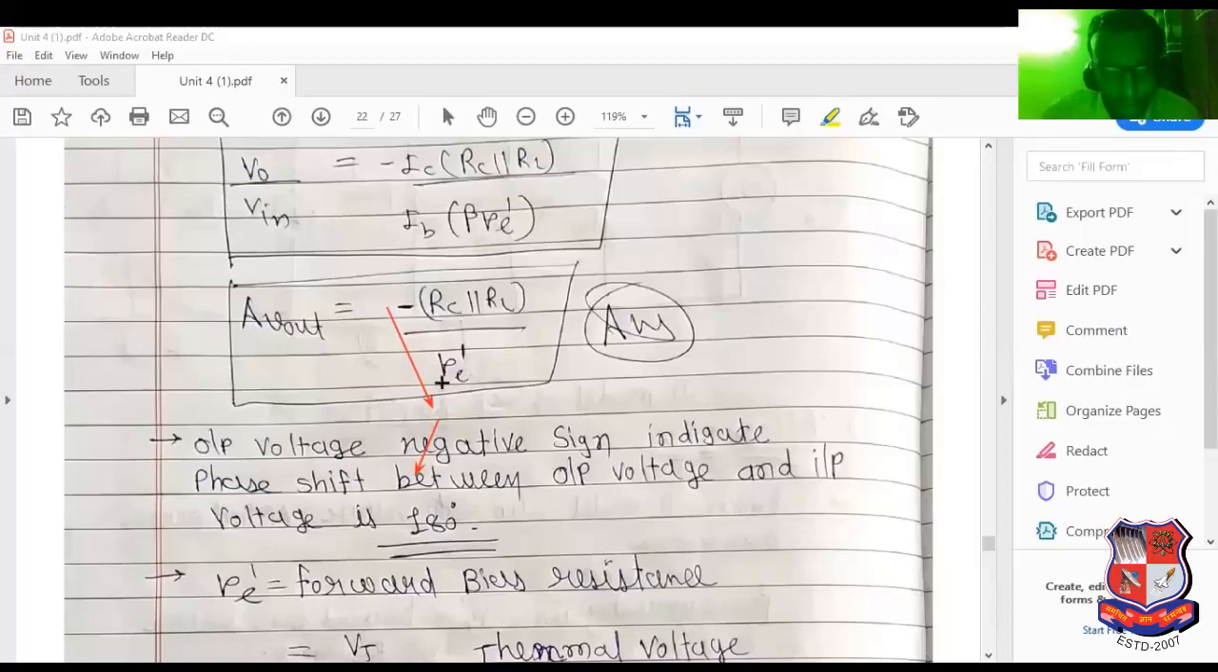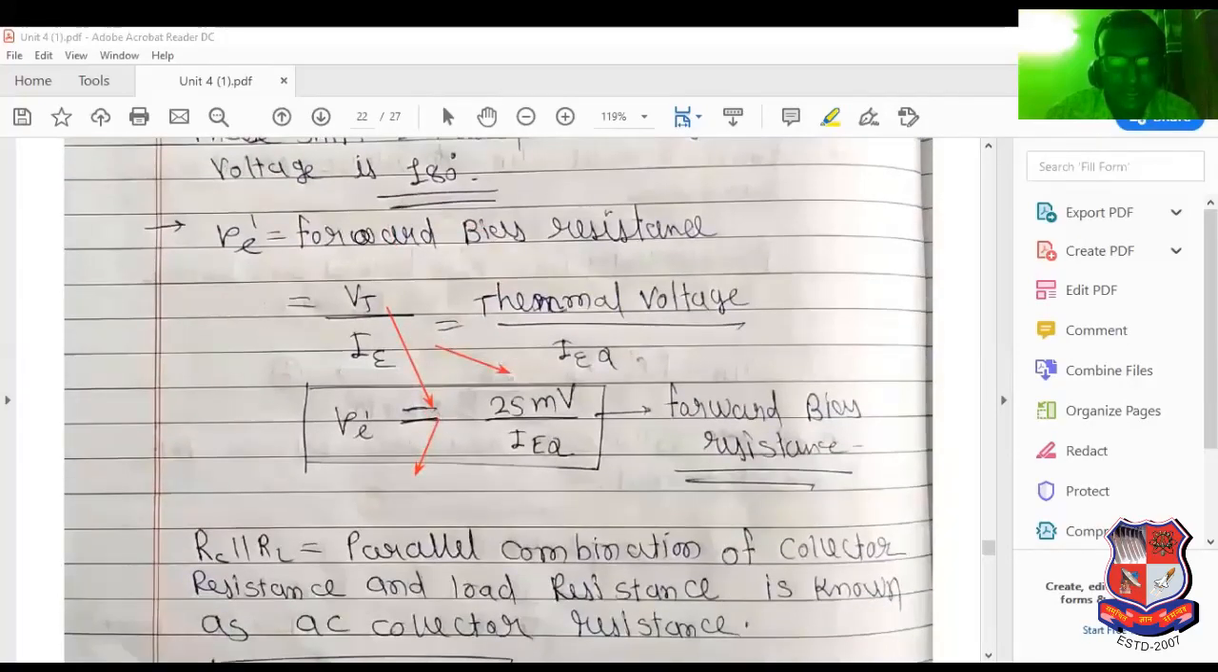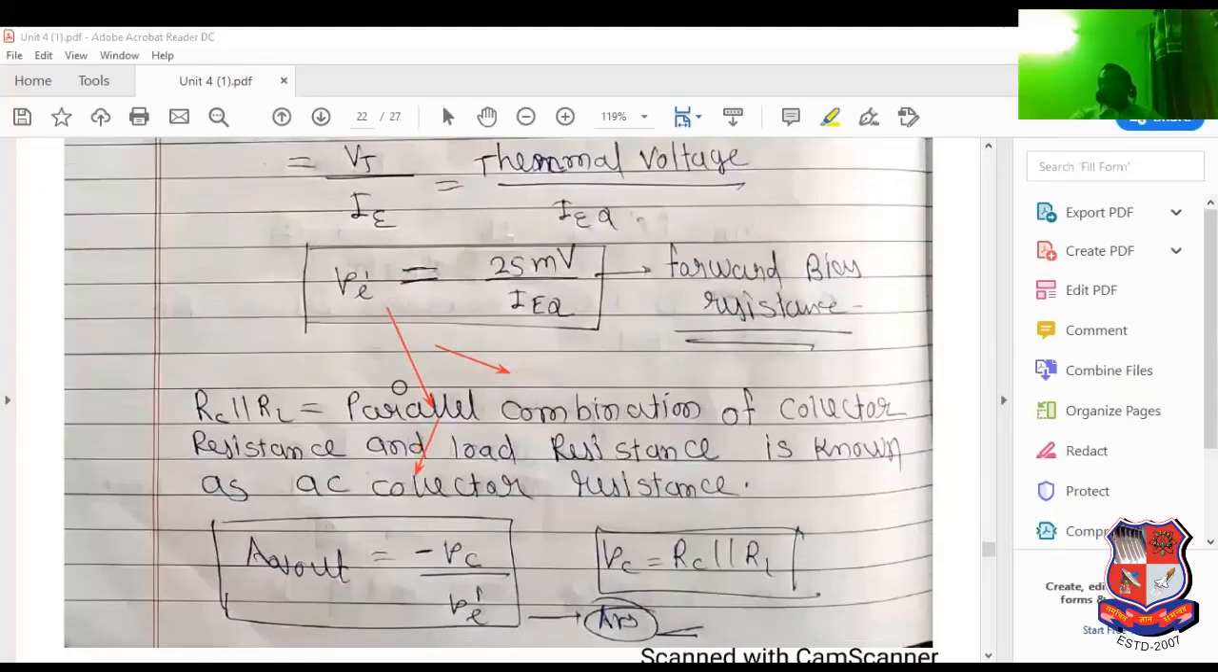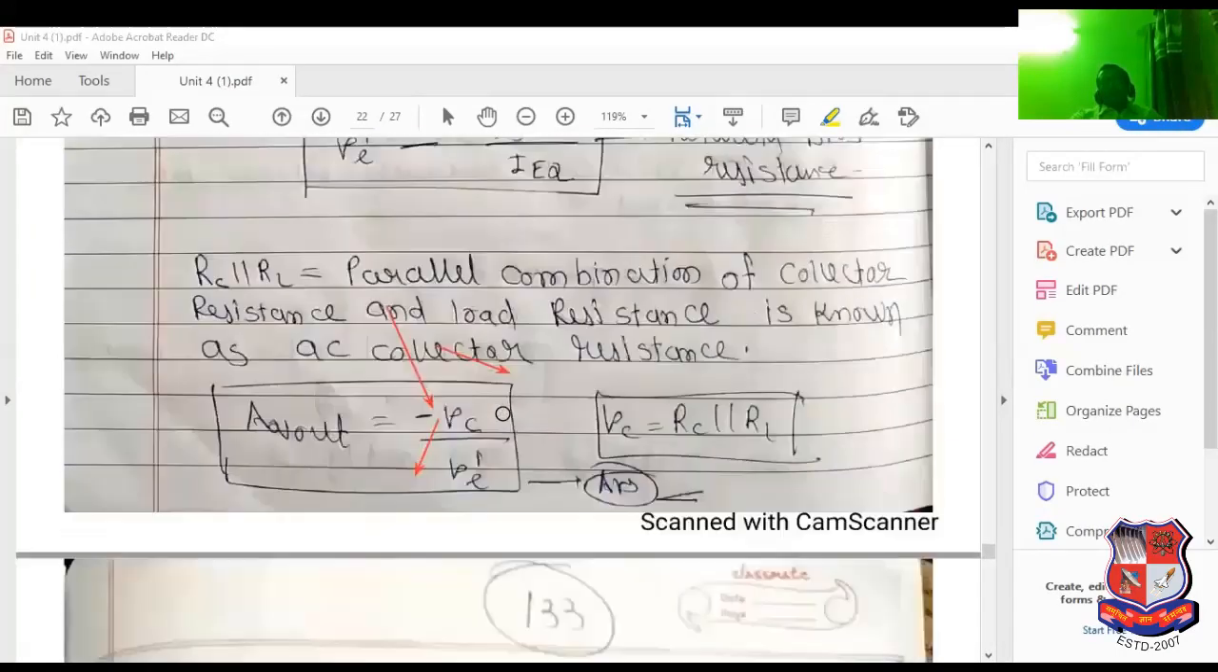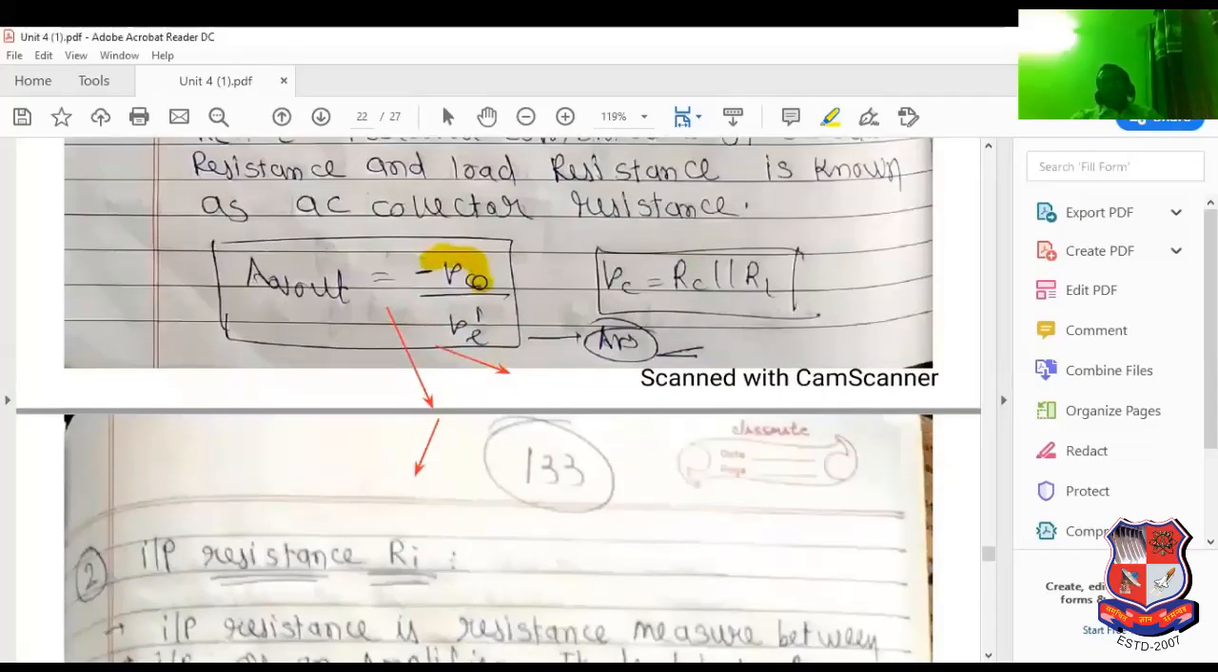Now see this. What is the value of RE dash? RE dash indicates the forward bias resistance. Forward bias resistance means voltage divided by current. RE dash is the resistance present between base and emitter. That's why thermal voltage divided by IEQ, 25 millivolt divided by IEQ, is known as the forward bias resistance. Then RC parallel RL can be denoted by small rc. So small rc equals RC parallel RL. So this is the complete explanation of voltage gain.